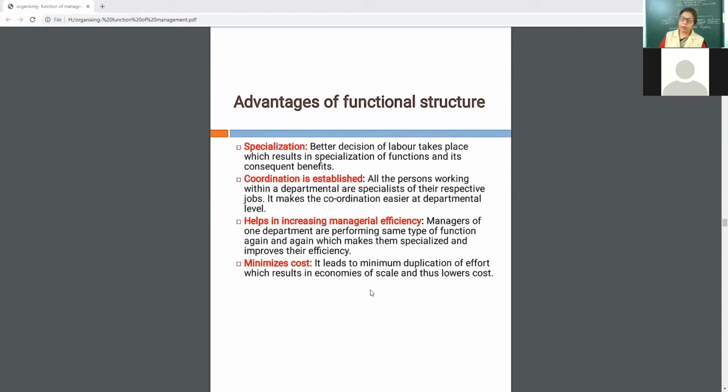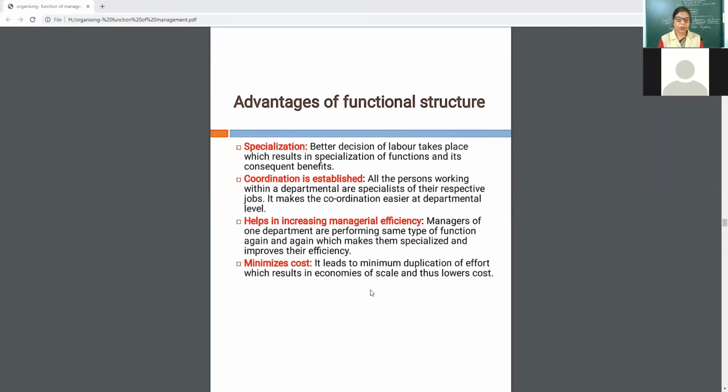It helps in increasing managerial efficiency. One manager, one department. They will not interfere in anyone else's work. They have to look only at their department, only their function. Naturally, the efficiency will increase. The HR department will look after only the matters related to HR. Managerial efficiency will be more.